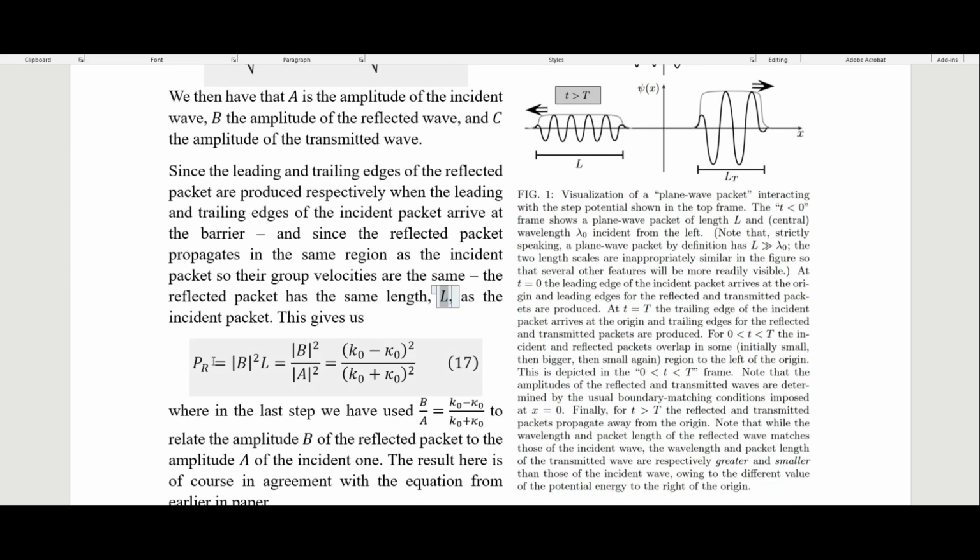So this gives us the probability for reflection being equal to this, and we will be using this in the future in this video. In the last step we used that the ratio of the amplitude B over A is equal to k sub naught minus kappa sub naught over k sub naught plus kappa sub naught. That relates the amplitude B of the reflected packet to the amplitude A of the incident one.